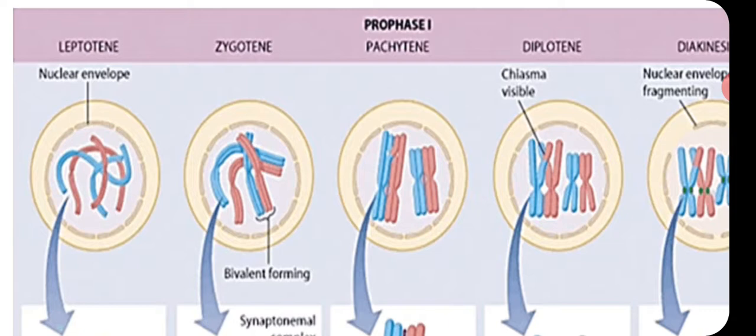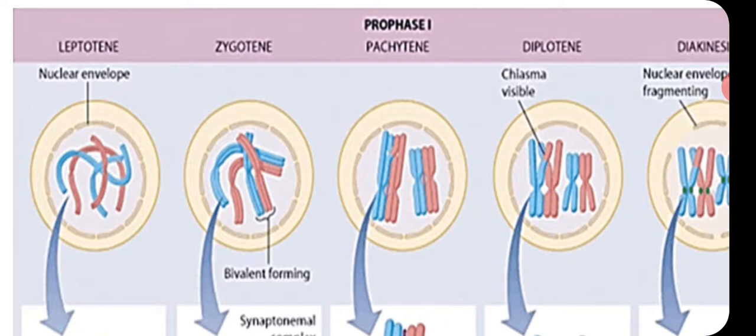In some cases the pairing is proterminal: it starts at one end and continues to the other end, like a zip. The second is procentric: pairing starts at the centromere and continues on either side of it.